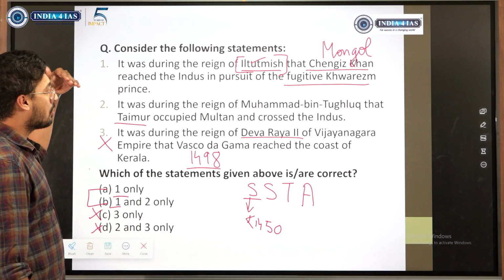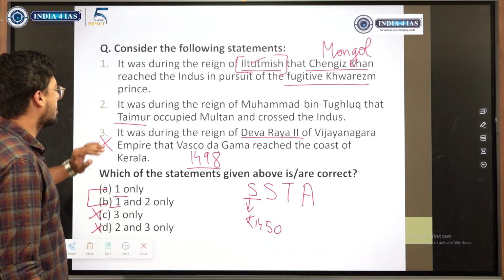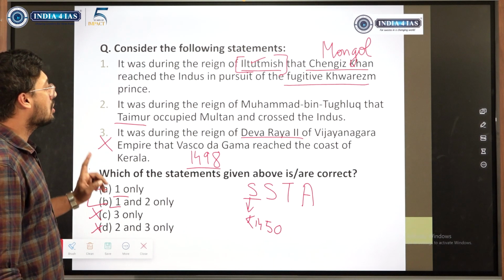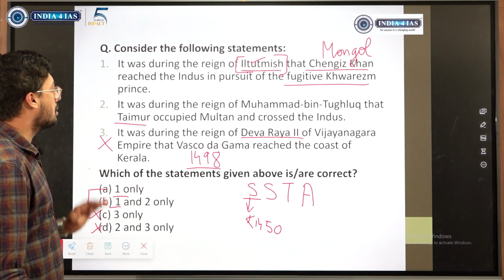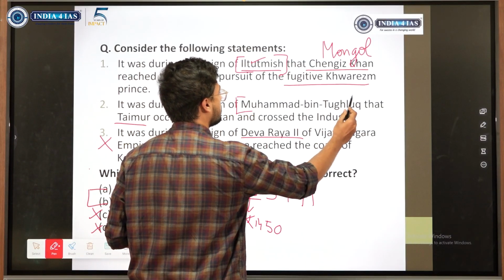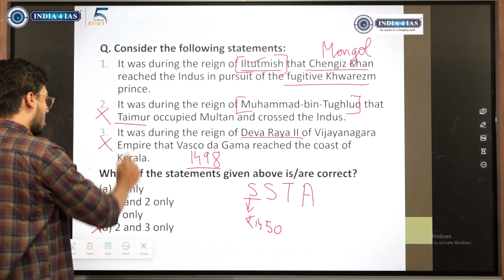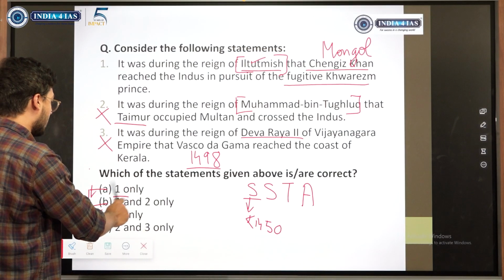So having known statement 1 or having known statement 3, we could have eliminated 2 options. Now let us see the second statement. It was during the reign of Muhammad bin Tughlaq that Taimur occupied Multan. It was not during the reign of Muhammad bin Tughlaq. This statement is wrong. The answer to this question is A.